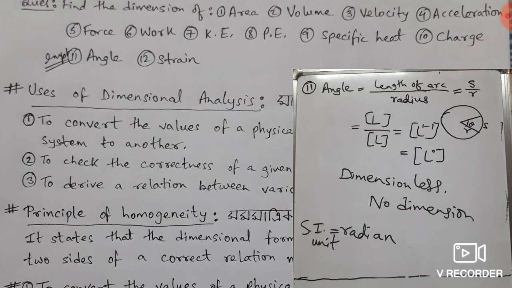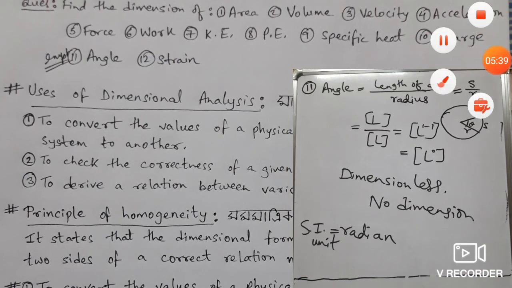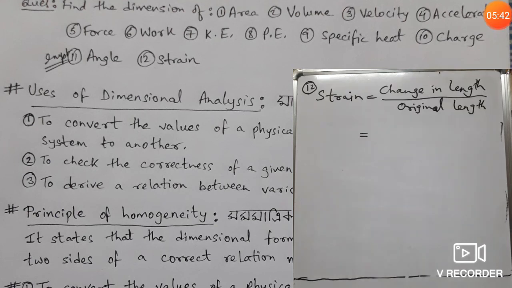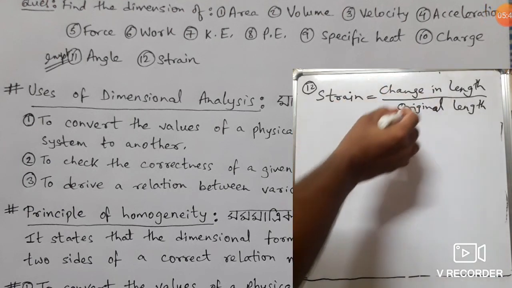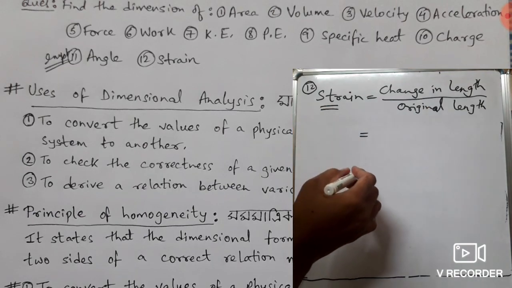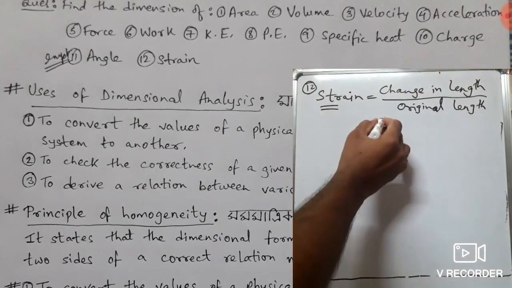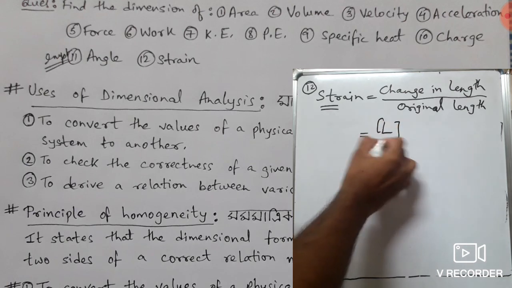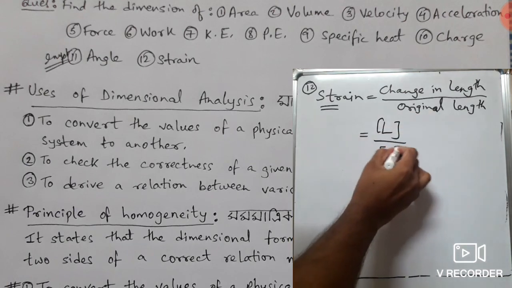Let us come to point number 12, strain. It is something different. The formula for strain is change in length by original length. Actually you will read this term in the chapter elasticity. Change in length means it is length, and original length means it is also length.